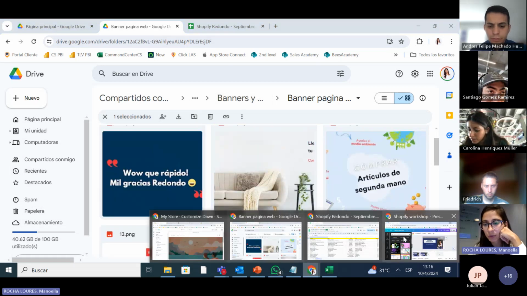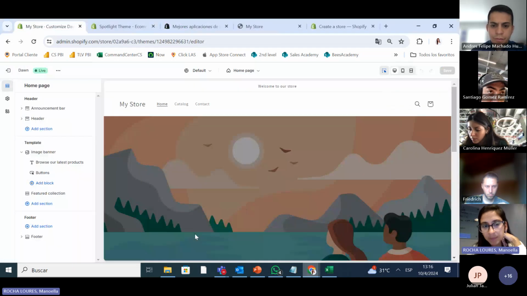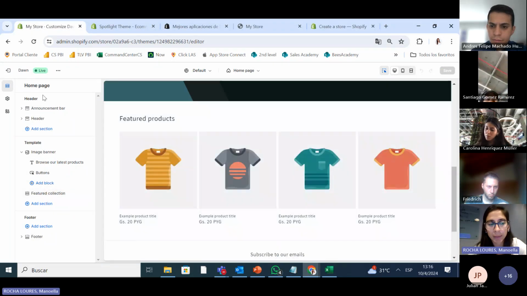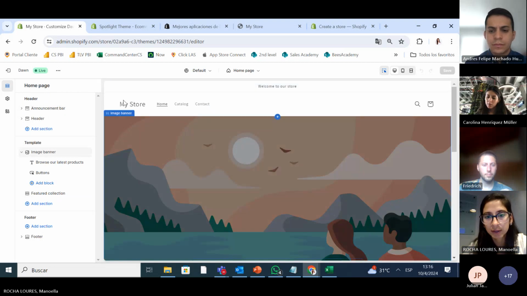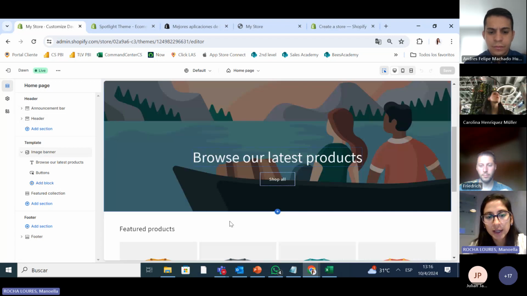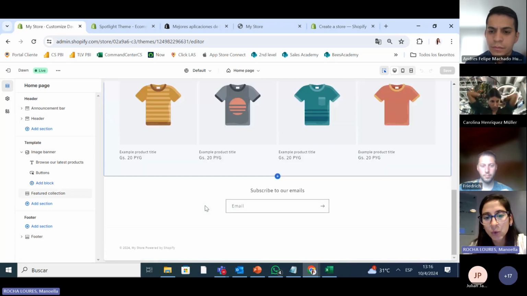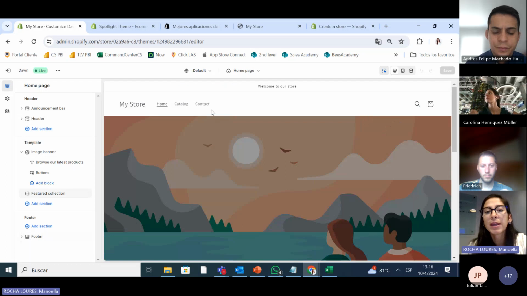So let's go back to Shopify. On the left side, one more time, is what is divided on the web page. If you go to the home page, that is the header. Then you go to the sections and you can start changing each of these sections.